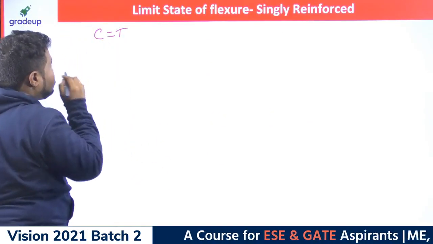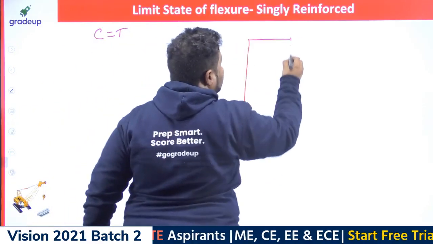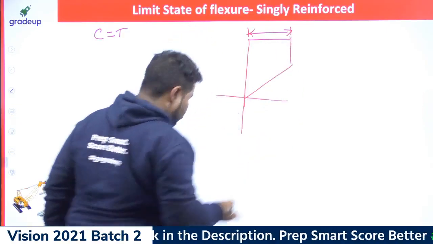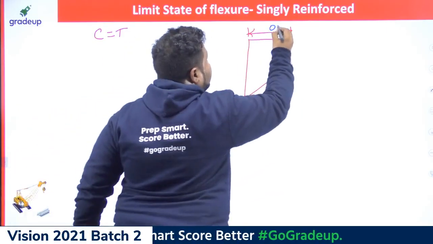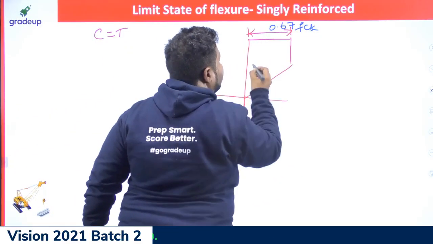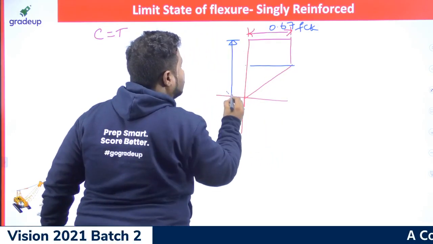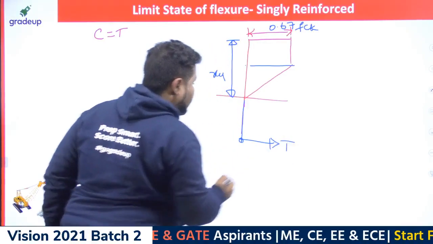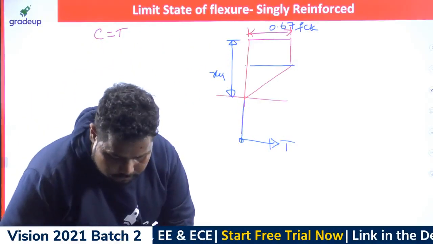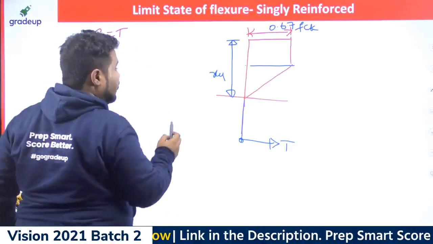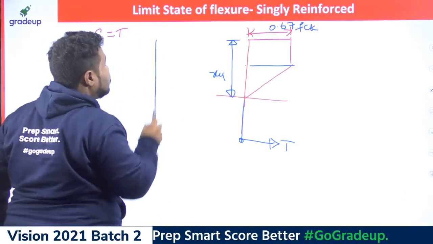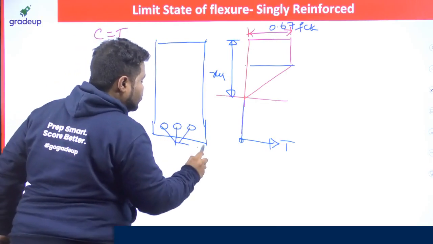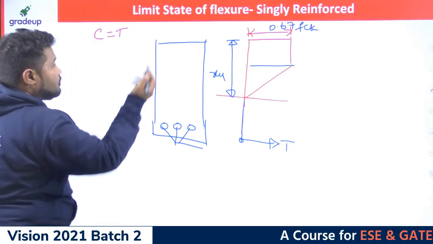Now coming to compression force, this is how the stress block is. So this value is not 0.45 fck, this value is 0.67 fck. And I don't know this XU. Now this is the tension force. In tension, I think if you refer, they had used 3 bars of steel. Now how to work out the tension force?